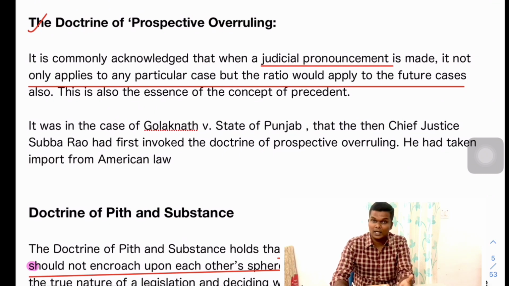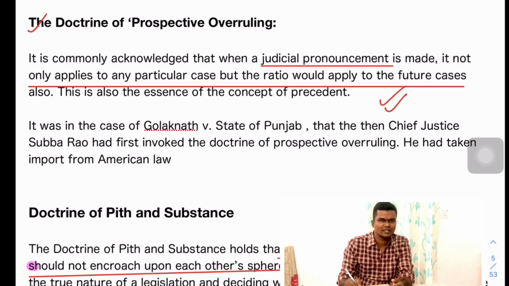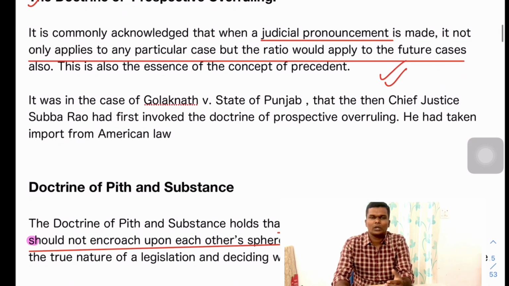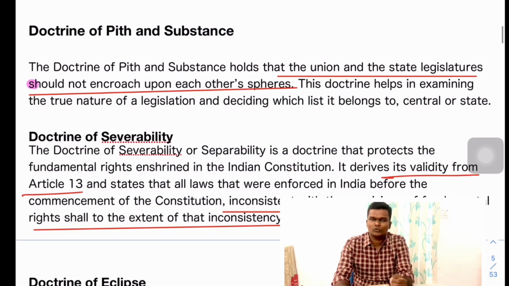These are some of the most important doctrines. Some of them are asked in the prelims with respect to their meaning or applicability. And the second one, the doctrine of prospective ruling. What it means is that any judgment which is given is not only a judgment for that case alone, but also a judgment for future cases. That is, any particular judgment can be used as a judicial precedent, or can be referred to for future cases. That is the doctrine of prospective overruling.